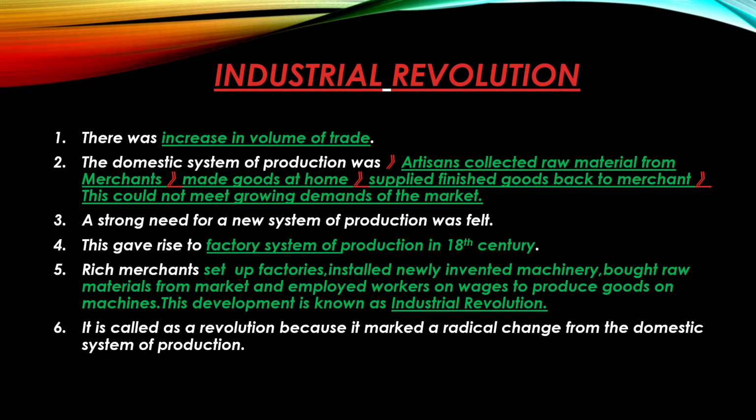Rich merchants set up factories, installed newly invented machinery, bought raw materials from the market, and employed workers on wages to produce goods on machines. This development is known as the Industrial Revolution. It is called a revolution because it marked a radical change from the domestic system of production.